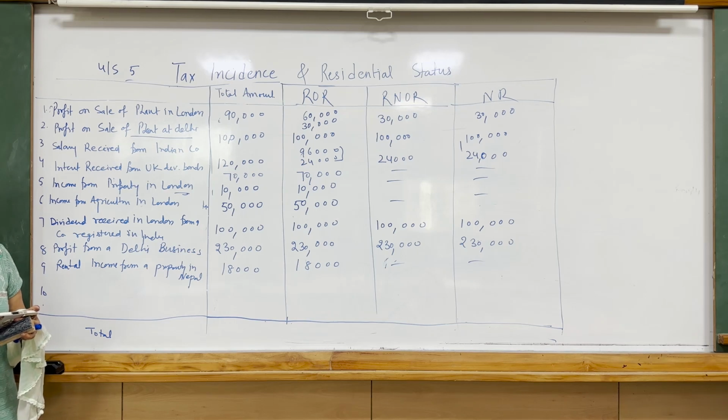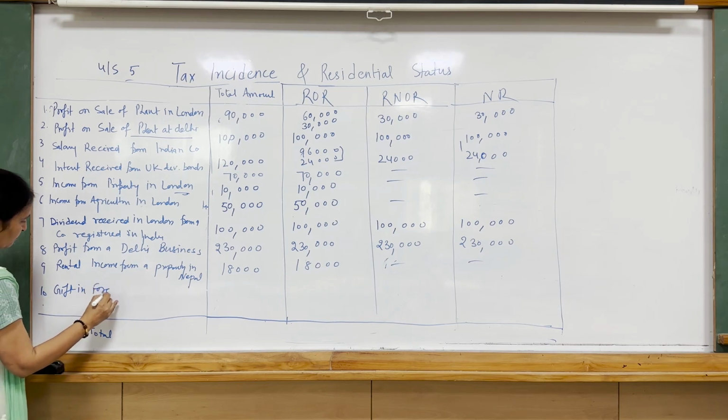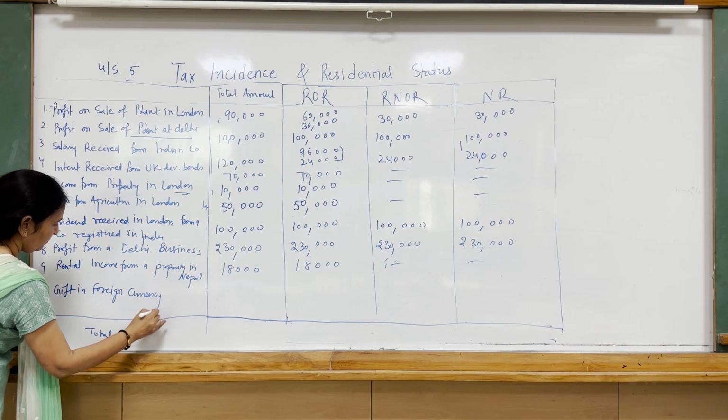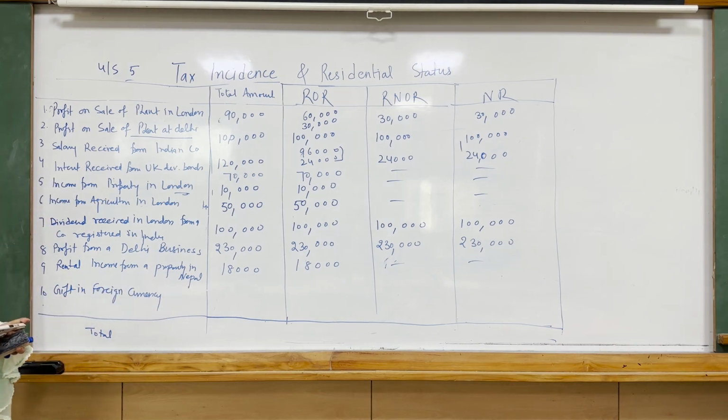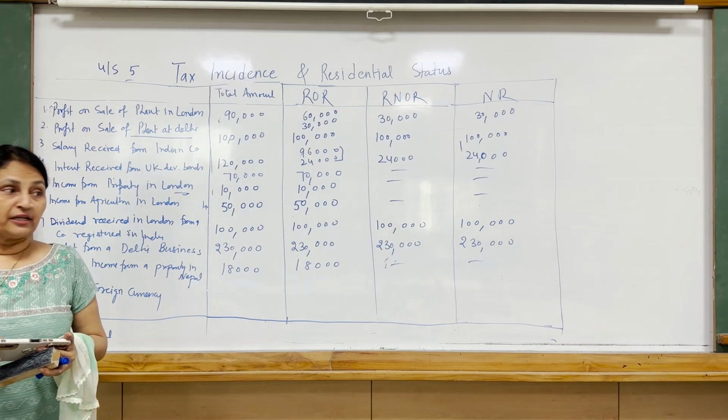Next is gift in foreign currency received from a friend, 1/3 of which is received in India. How much is it?